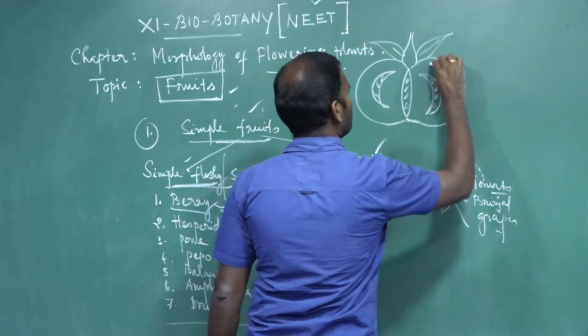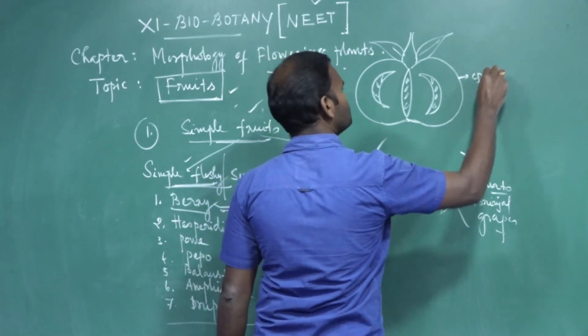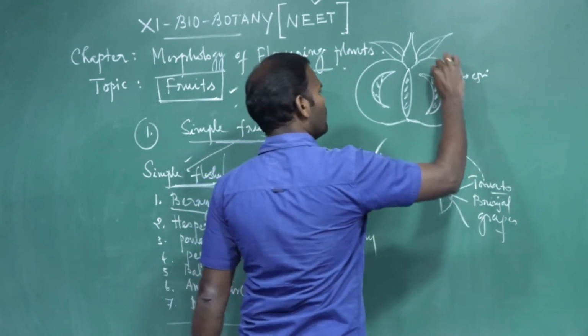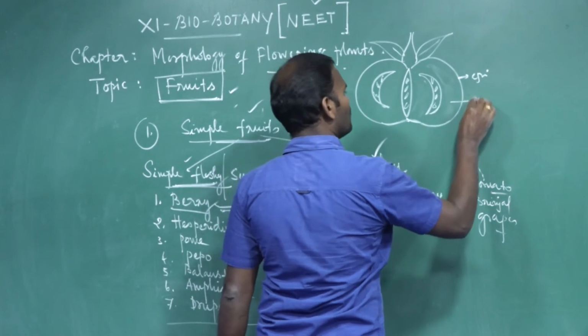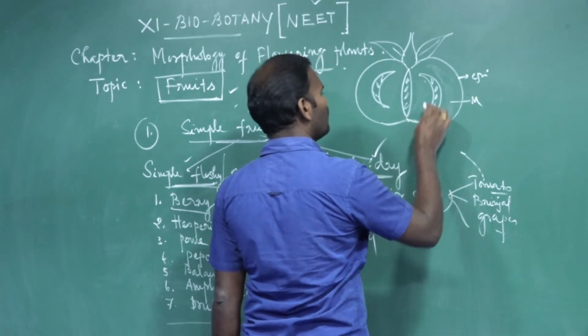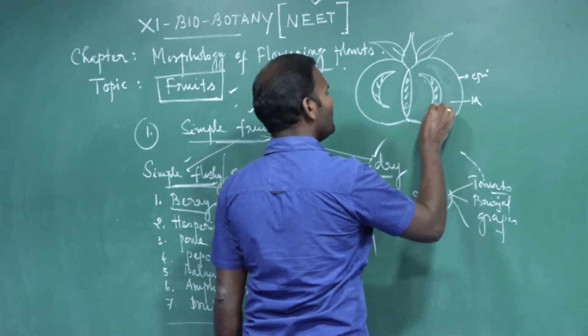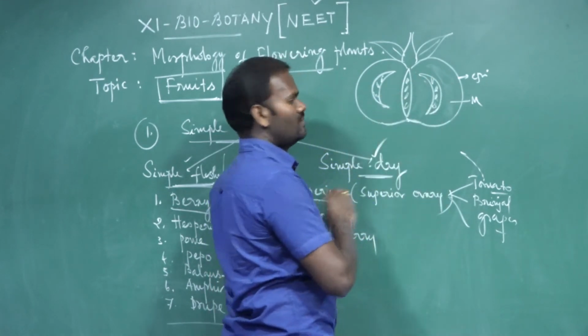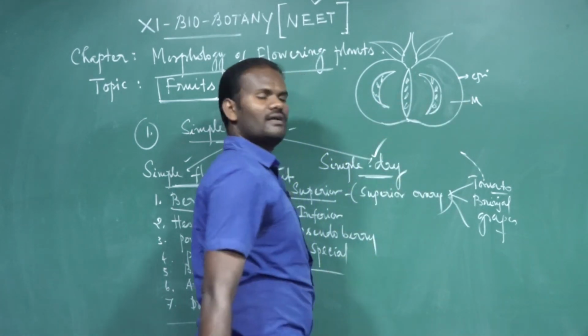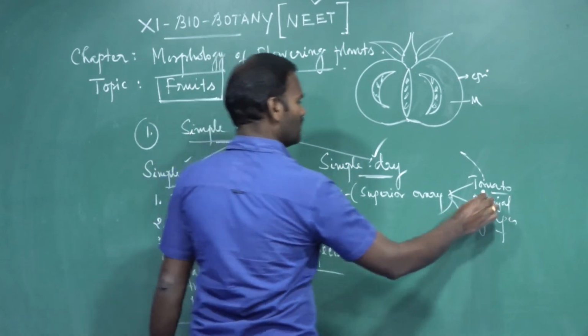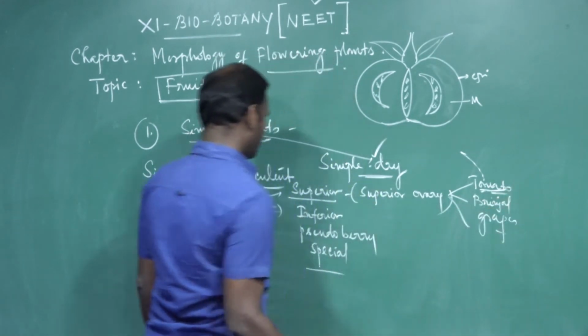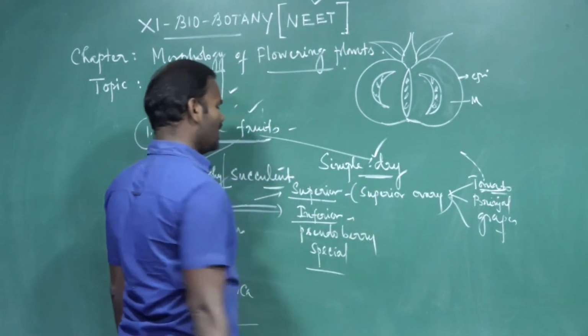Epicarp, it's a skinny epicarp. Middle fleshy mesocarp, inner endocarp. The endocarp forms a pulp cavity in which seeds are found embedded. So all of these three pericarp layers are edible. For example, tomatoes.